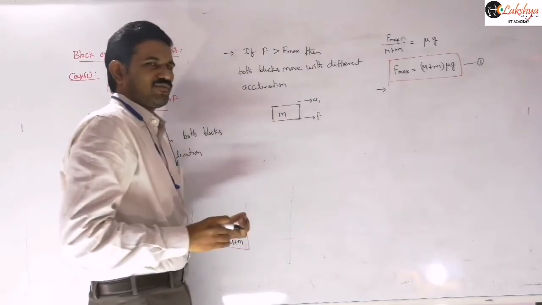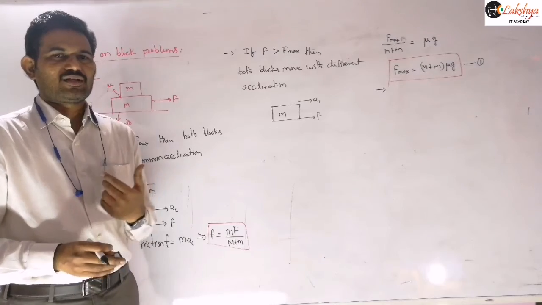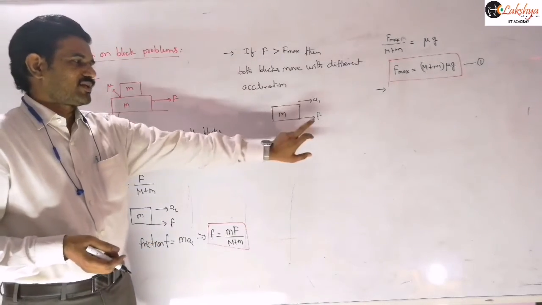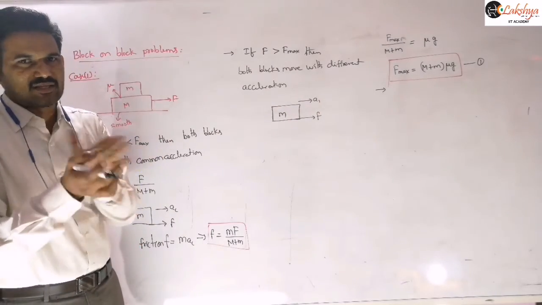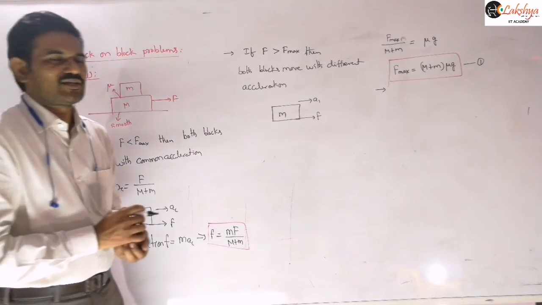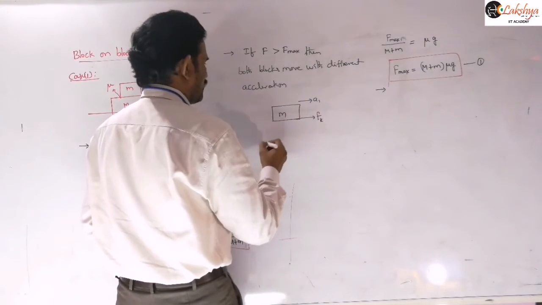If only the coefficient of static friction is given, then you can take kinetic and static friction as the same. If kinetic is given, then you need to take the kinetic value, because slipping is there. If different values are given, mu s and mu k, then you need to take the mu k value. So you can write the friction as Fk.